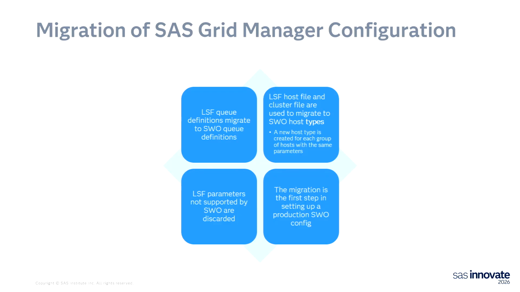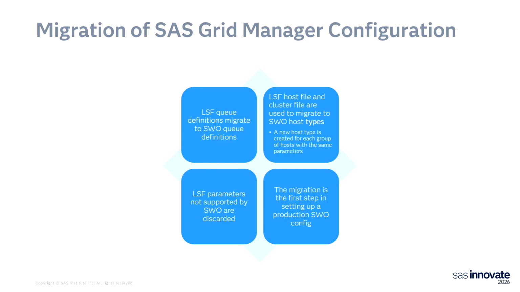So when we think about migrating the LSF configuration, some of it's easy, some other of it you have to think about a little more. The queues are easy. You just migrate the LSF queue definitions over to SWO queue definitions, and you get the same queue names and priorities, and we'll see that in just a minute.